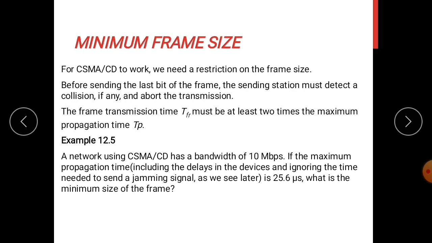The minimum size of the frame is bandwidth into the transmission time, that is 10 Mbps into 51.2 microseconds. What we get is 512 bits or 64 bytes. That is the required answer.